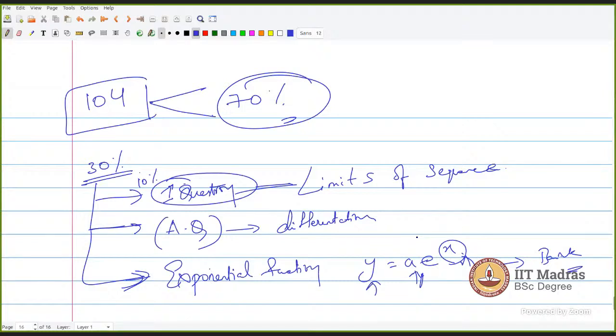This is what I'm asking. Sir, for bank compound interest, which formulas do we need to memorize? Whatever formulas are required, we will give it as a note. Okay, fine. Don't worry.